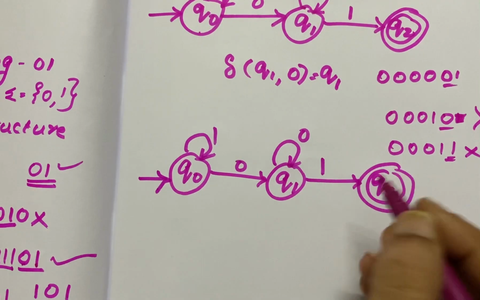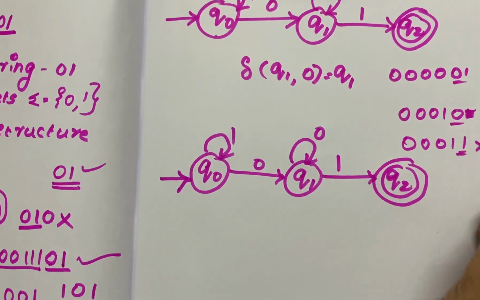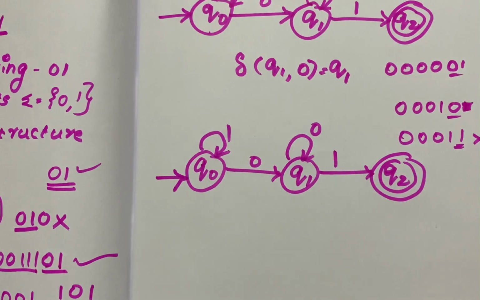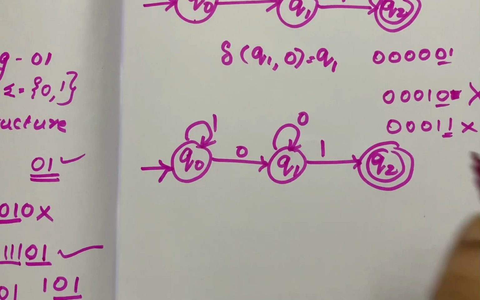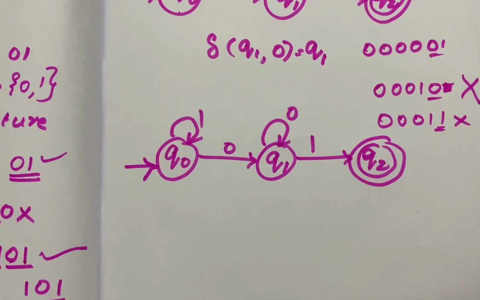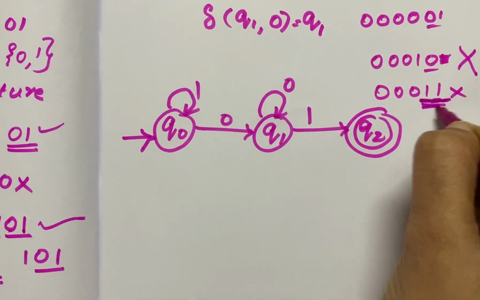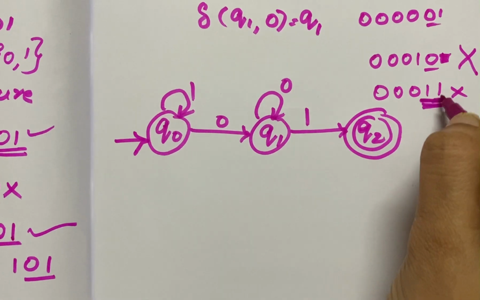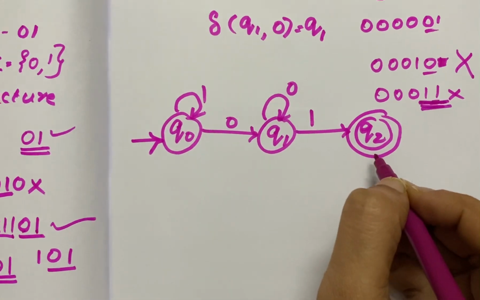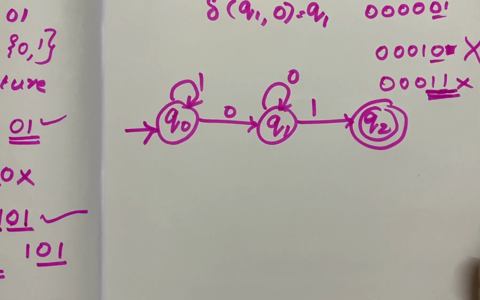Now after this 0 and 1, any number of zeros or 1s comes, it should not be accepted, because they have clearly mentioned that the string should end with 0, 1. But here you see it is 1. After this 0, 1, again 1, 1 is coming.